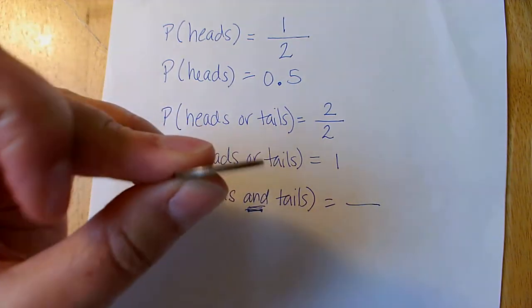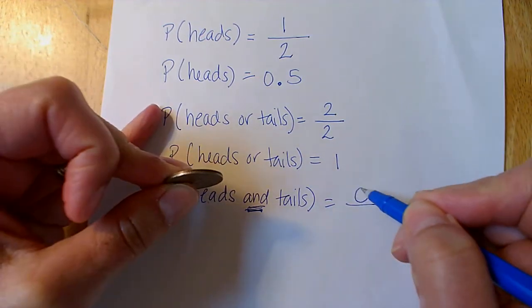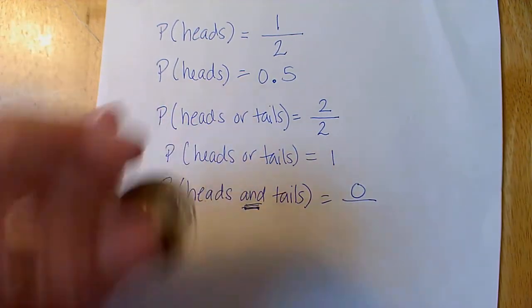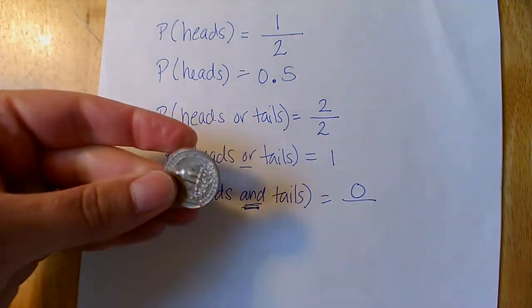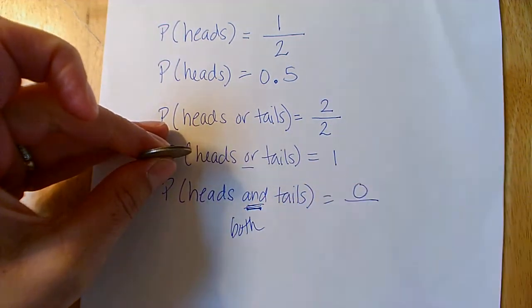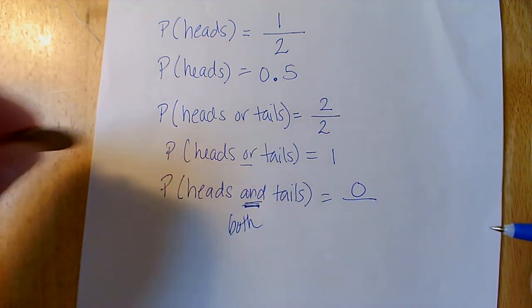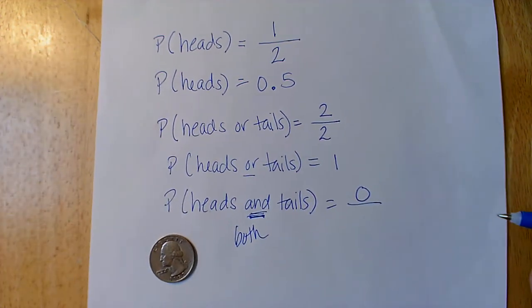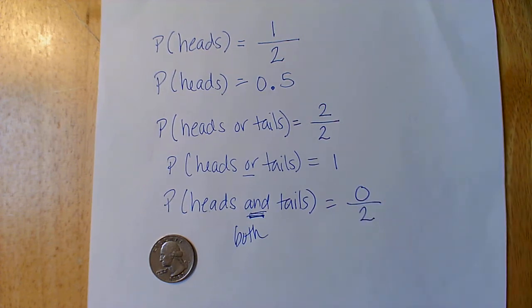So the event of heads and tails happening at the same time is null. There's no heads and tails here. There's heads or tails, but you can't get both at the same time. So there's no such event like that, so it's 0. All right, well, 0 out of how many total? Well, only 2, because we have heads and tails.